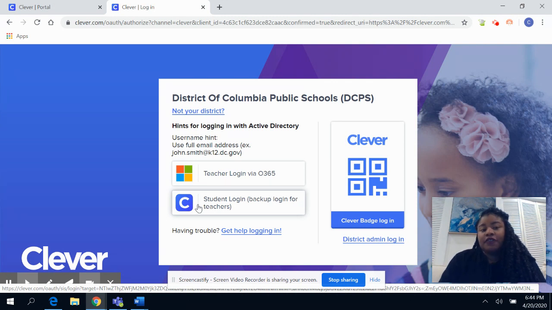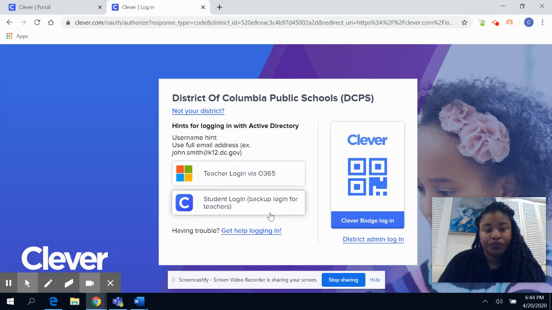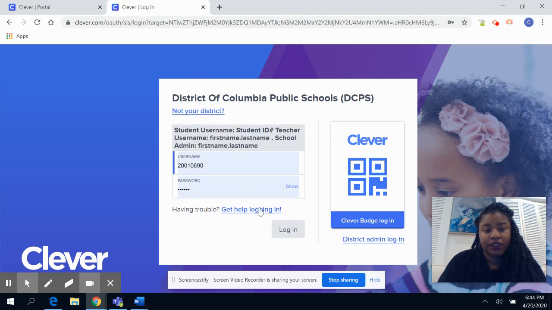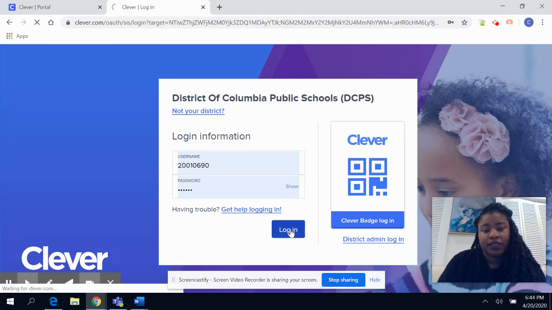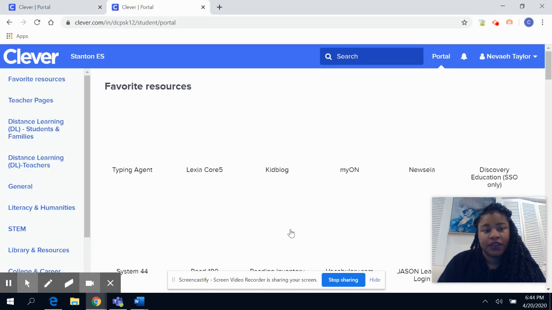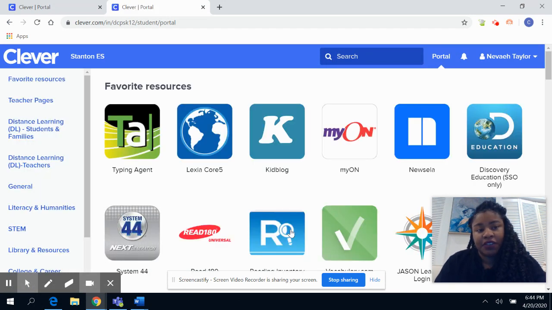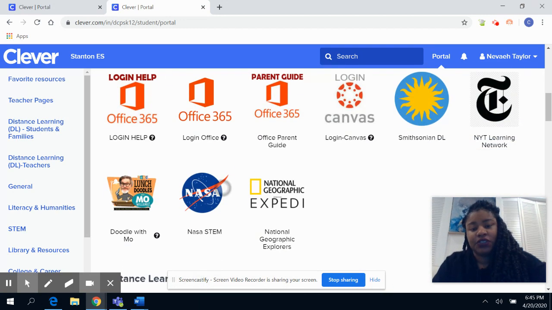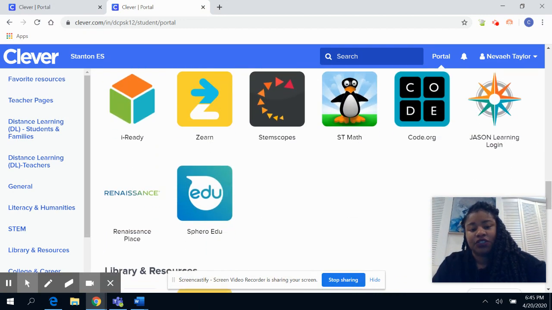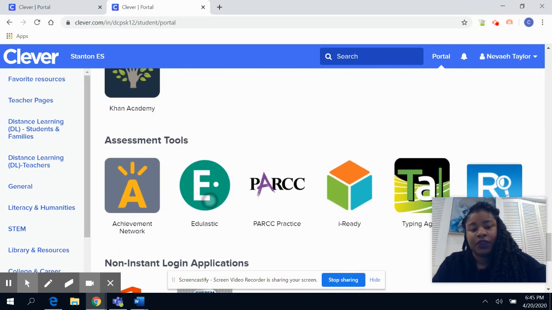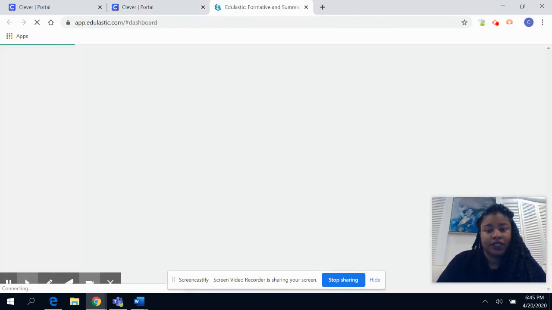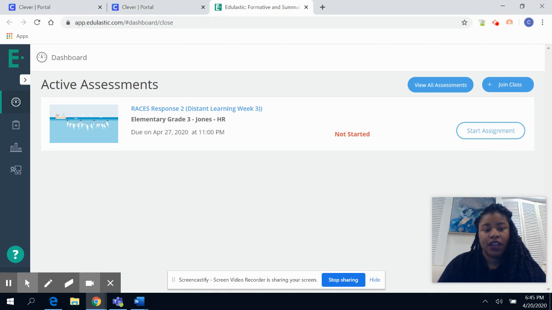All right, if you have a computer, you will be clicking onto Clever, student login. I'm using Neve's login just to show you what it looks like. When I say Clever, I literally mean clever.com. Press enter and it'll take you there. Scroll down to Edulastic, the same place you've been going to, and click on Edulastic. And voila, here you have the new assignment.